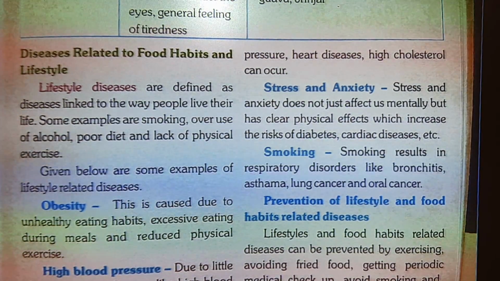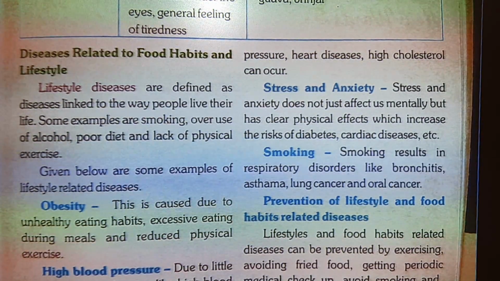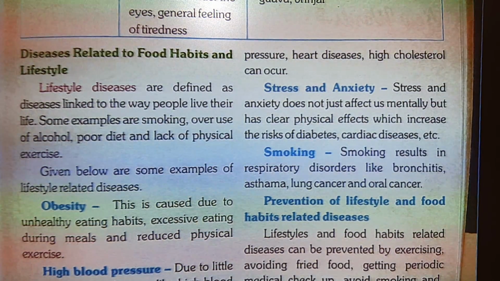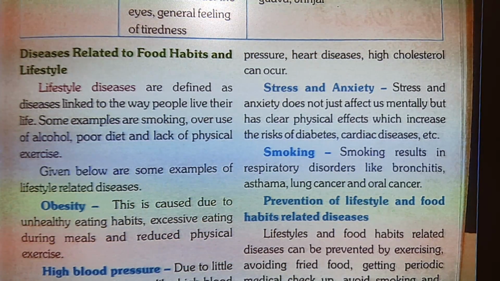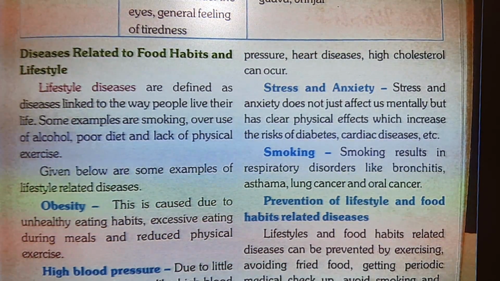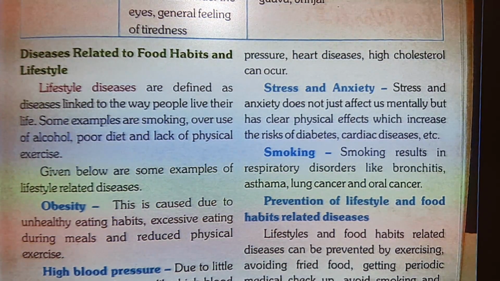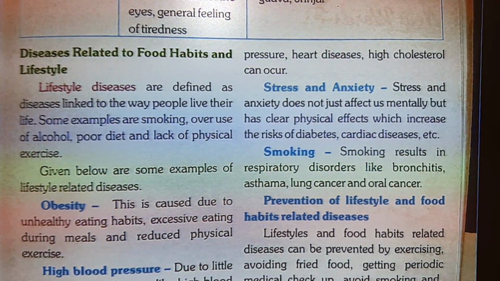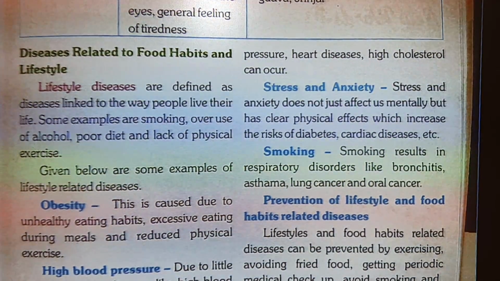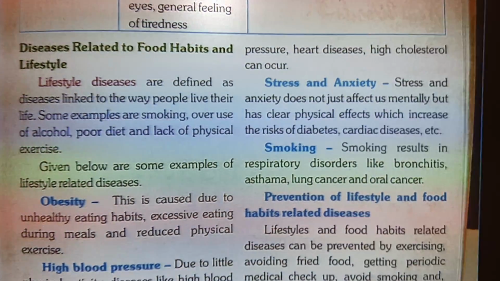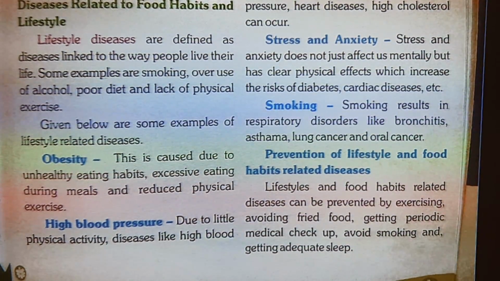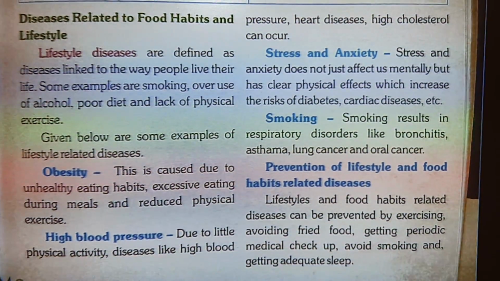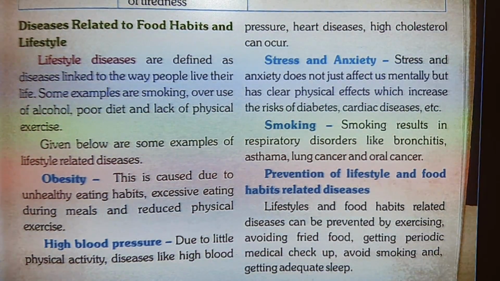Diseases related to food habits and lifestyle. How do you live? How is your lifestyle? That also causes some of the diseases in our body. Lifestyle diseases are defined as diseases linked to the way people live their life. Some examples are smoking, overuse of alcohol, poor diet and lack of physical exercise. If we are having all these types of lifestyle habits in our life, then we might have the diseases which are called lifestyle diseases. Given below are some examples of lifestyle related diseases.